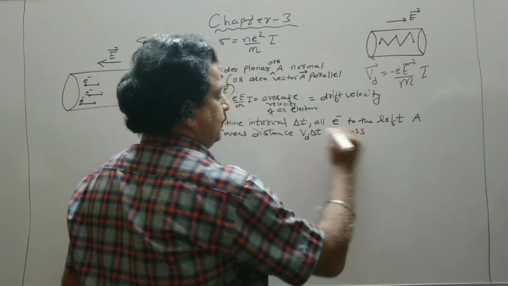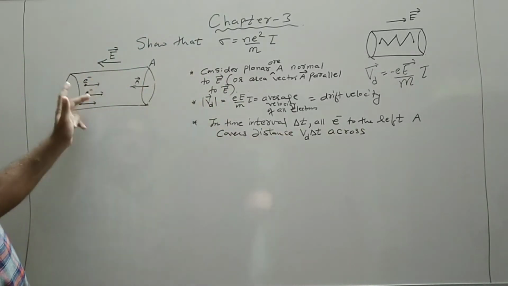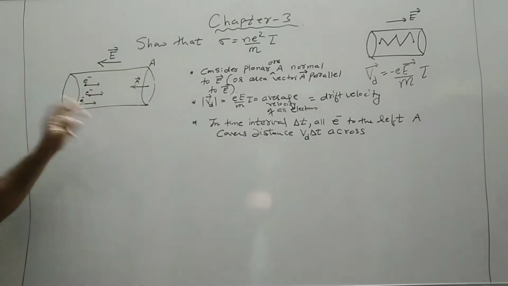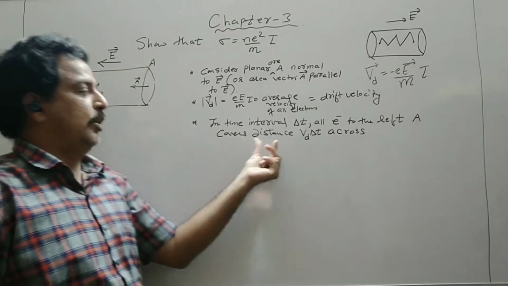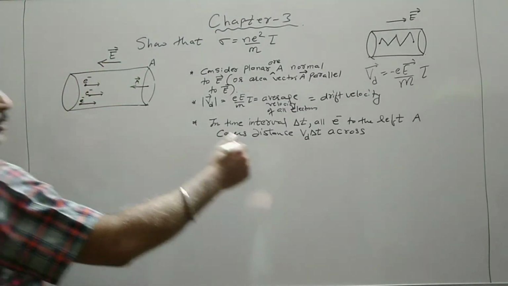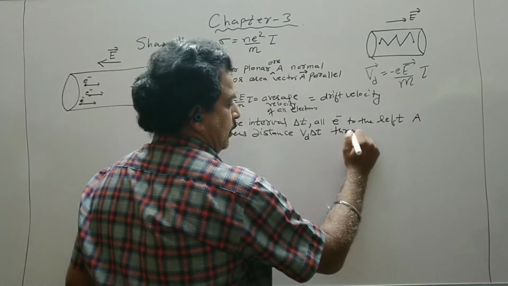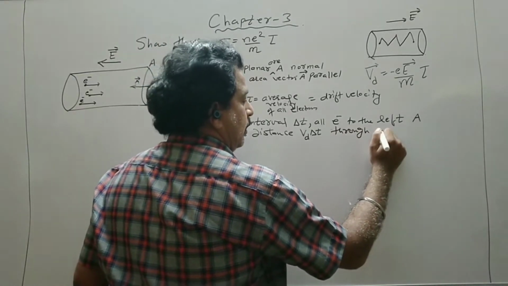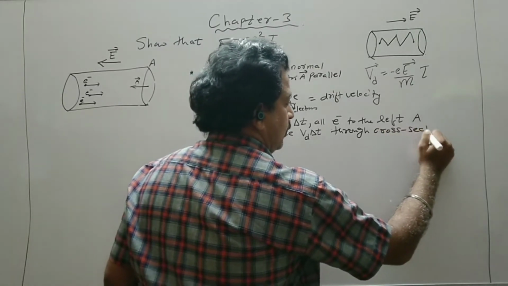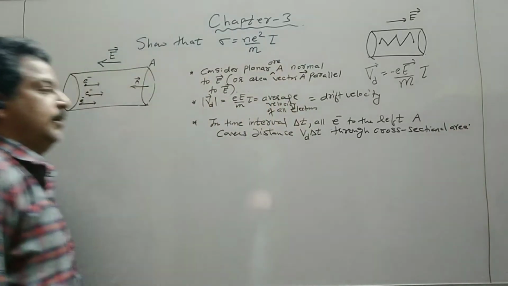across. So all the electrons to the left of A cover a distance, which is the drift velocity into the time interval, through any cross-sectional area.